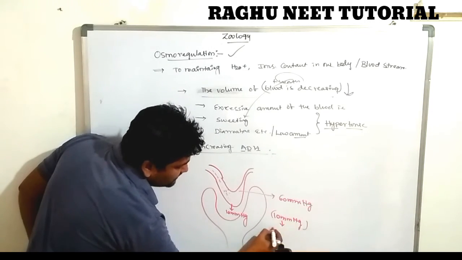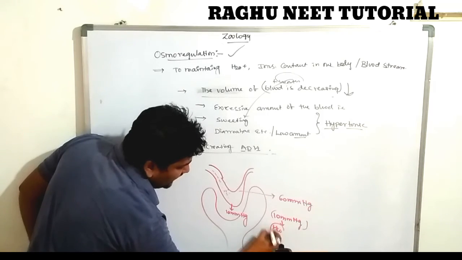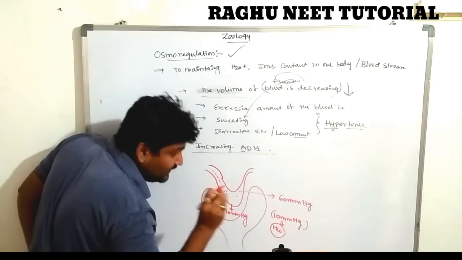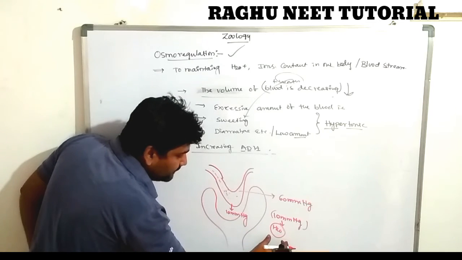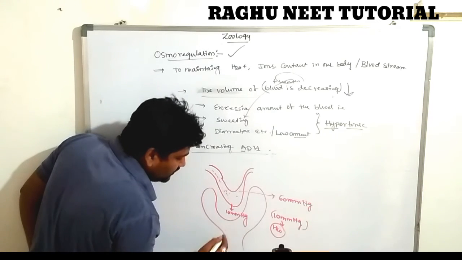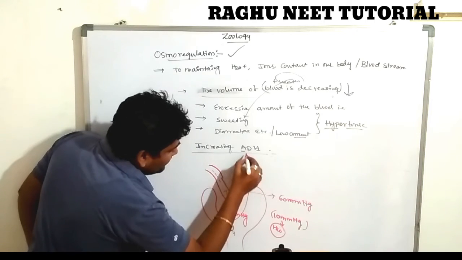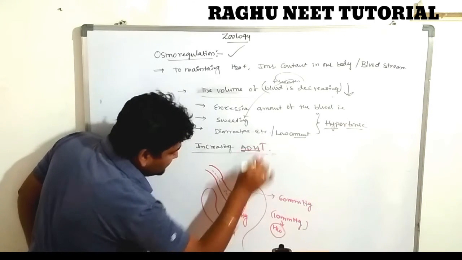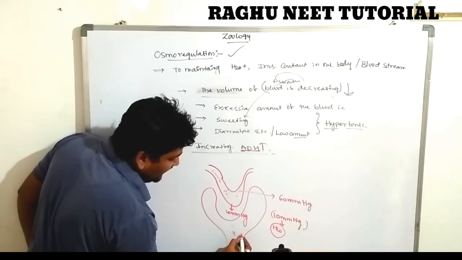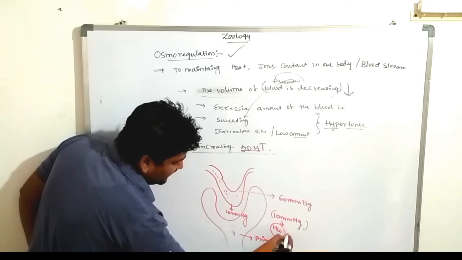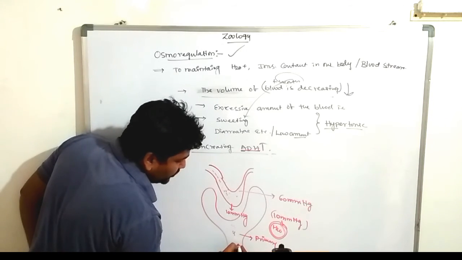Some amount of water comes out from the glomerulus, from the glomerulus to the renal tubule. After the formation of primary urine, some water comes out into the urinary region.